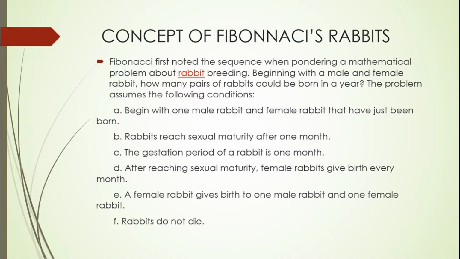Rabbits reach sexual maturity after 1 month, and the gestation period of a rabbit is 1 month. After reaching sexual maturity, female rabbits give birth every month. A female rabbit gives birth to one male rabbit and one female rabbit, and rabbits do not die.